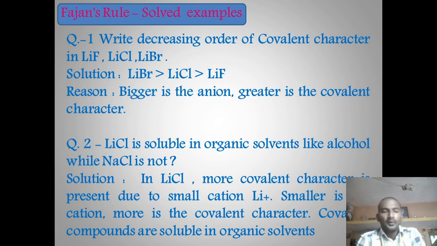Example number 2. LiCl is soluble in organic solvent like alcohol, while NaCl is not. As we compare the size of the cation, because the anion in both examples is the same, the size of Li is less as compared to sodium, so Li will cause more polarization and it will have more covalent character as compared to NaCl, which is ionic in nature. Therefore, due to more covalent character, LiCl will be more soluble in organic solvent like alcohol.